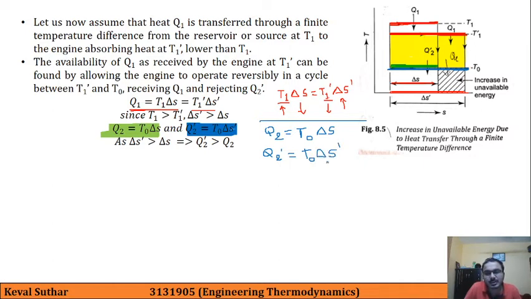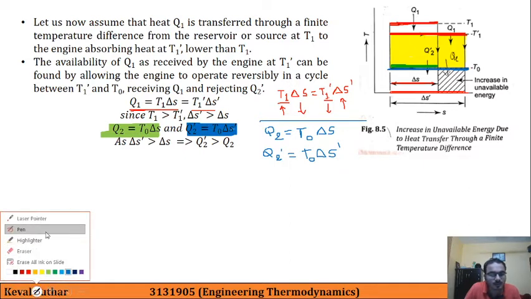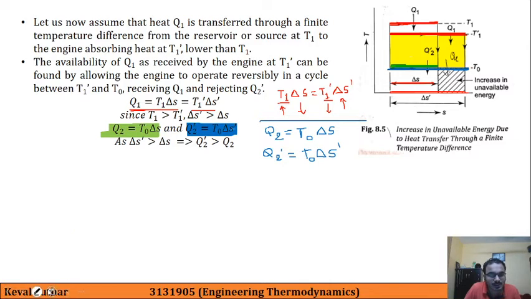As delta S prime is greater than delta S, as we have seen over here, that is why Q2 prime will always be greater than Q2.